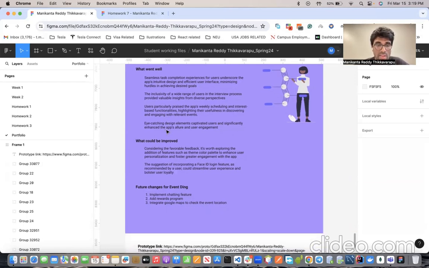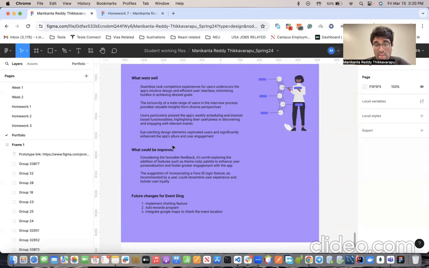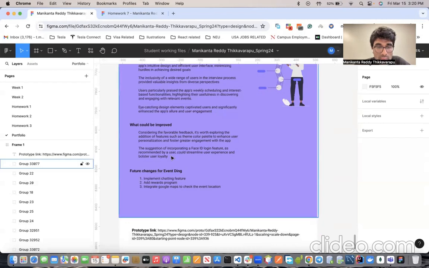A couple of students asked whether, instead of the normal way of signing in, they could use their Face ID to proceed with a biometric kind of login. The second feedback is that a few students said it would be cool if we provided a theme color palette where they can choose different colors based on their interest. And what are the future changes for Eventing?